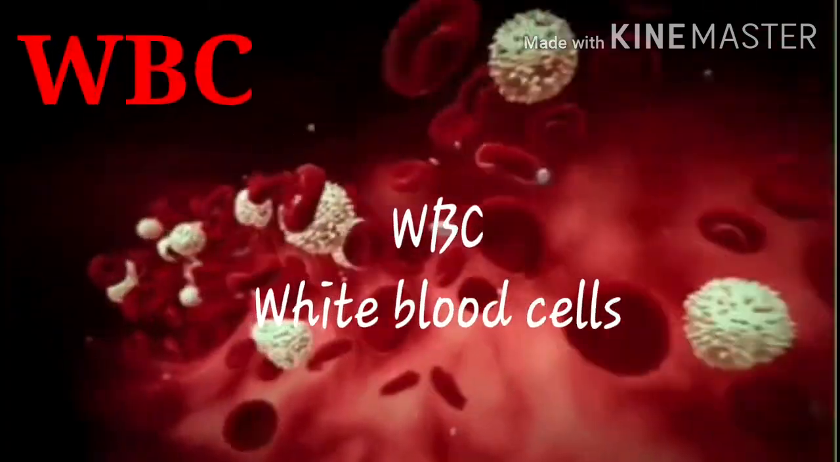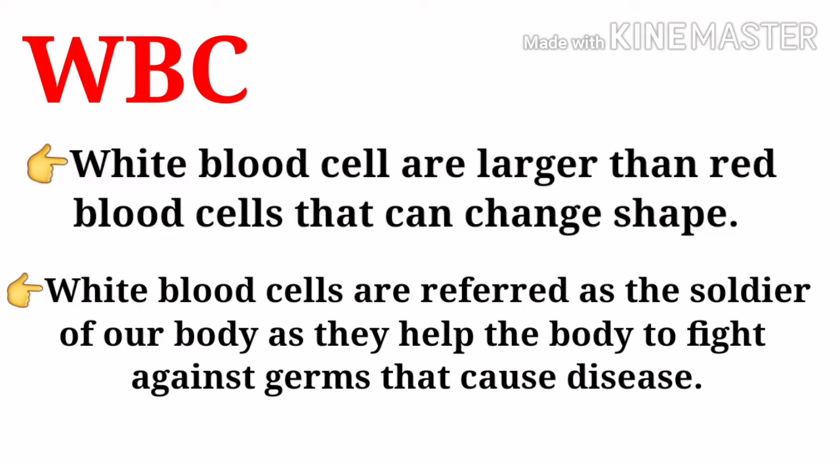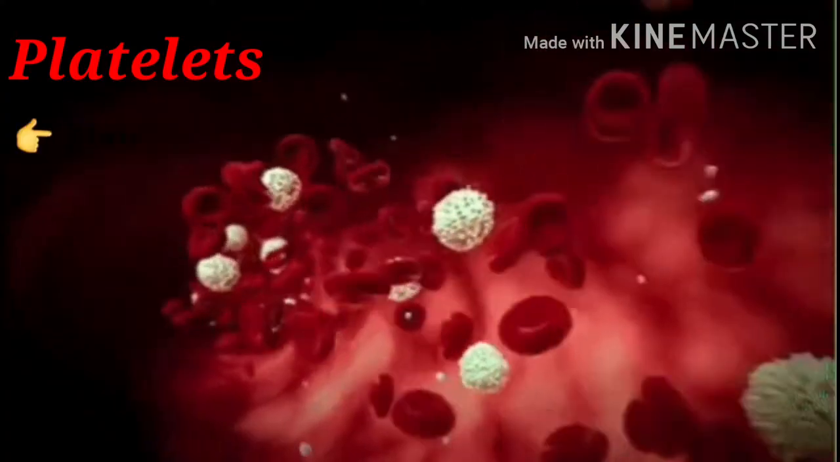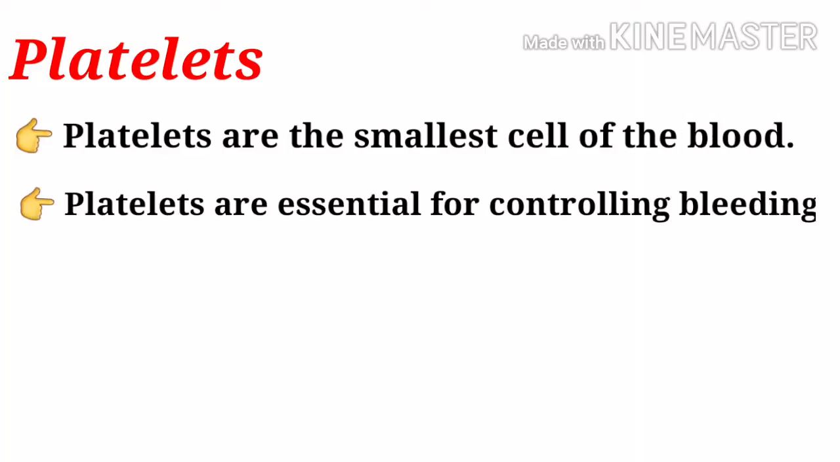WBC, white blood cells. White blood cells are larger than red blood cells. They can change shape. White blood cells are referred to as the soldiers of our body as they help the body to fight against germs that cause disease. Platelets. Platelets are the smallest cells of the blood. Platelets are essential for controlling bleeding.